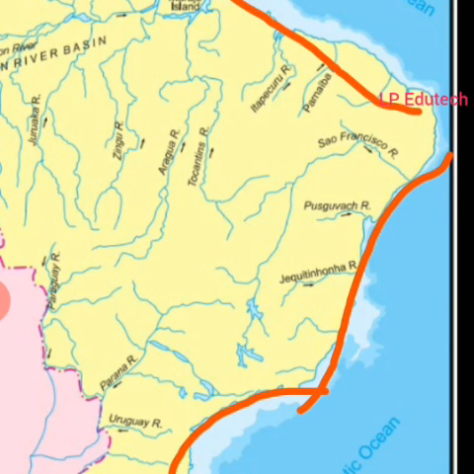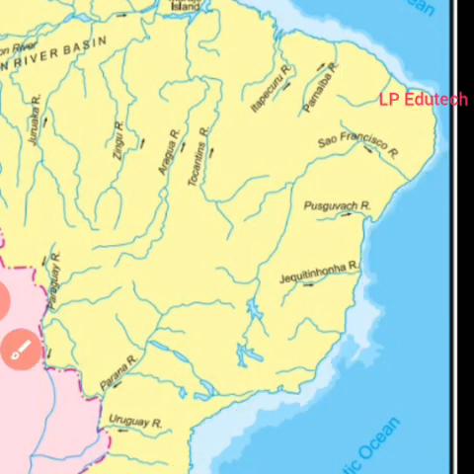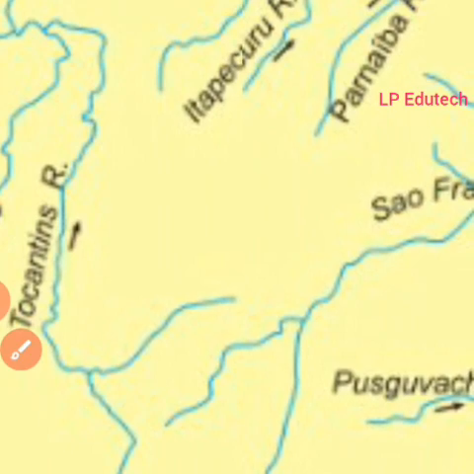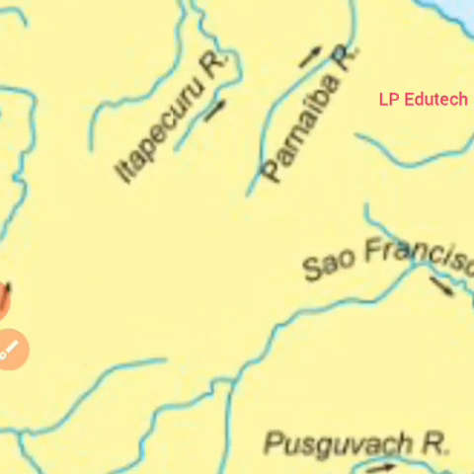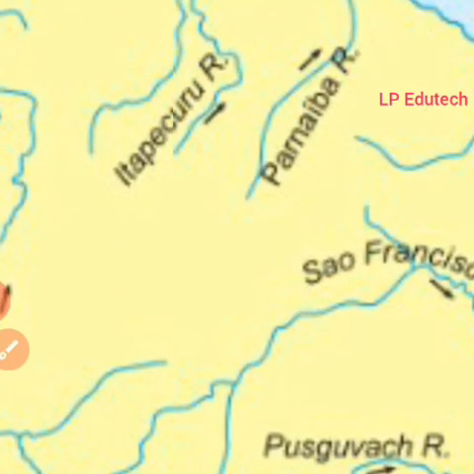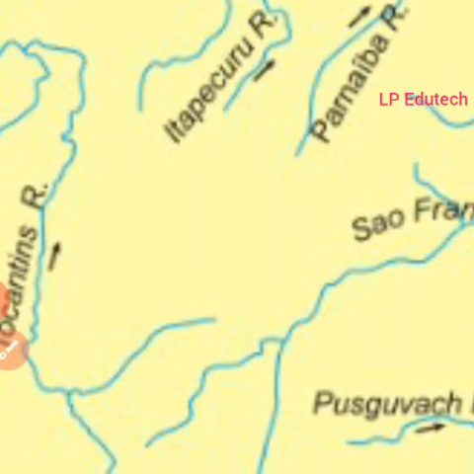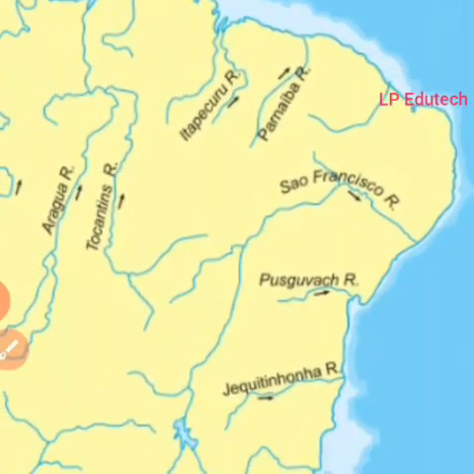The river Parnaíba and river Itapecuru, flowing northwards, meet the North Atlantic Ocean. See, these two rivers are mentioned here.